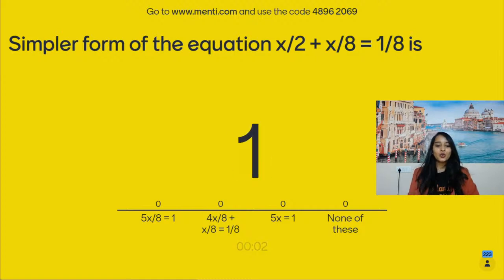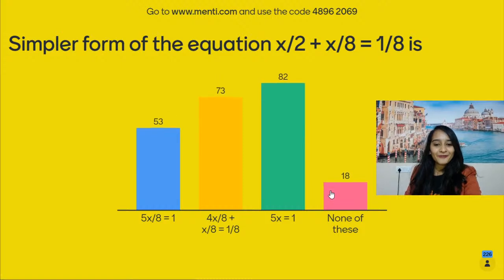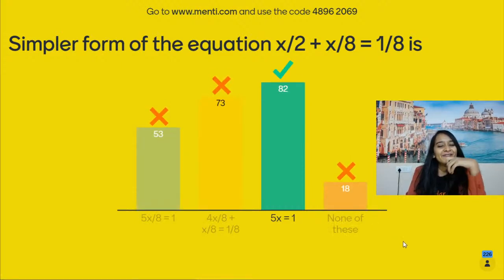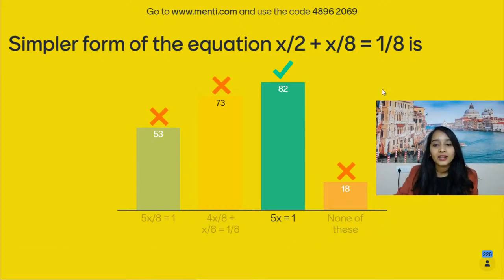3, 2, 1. And let us look at the people who have got it right. Very few people could answer this right. The answer is 5x is equal to 1. तो यहाँ पे 8 और 2 का आप LCM ले लो. Then you have to cross multiply and get it into the linear form, which is 5x is equal to 1.